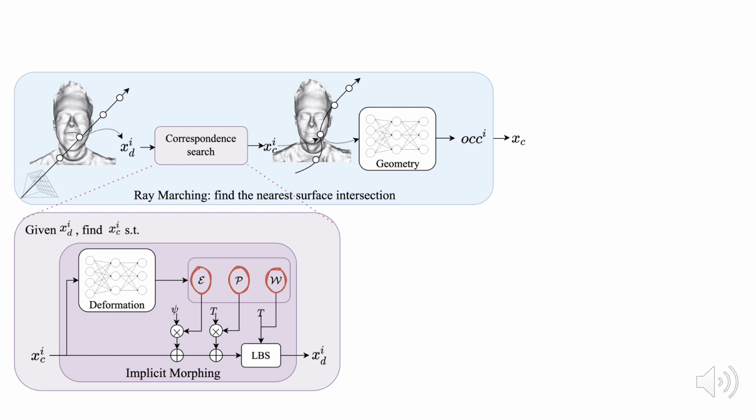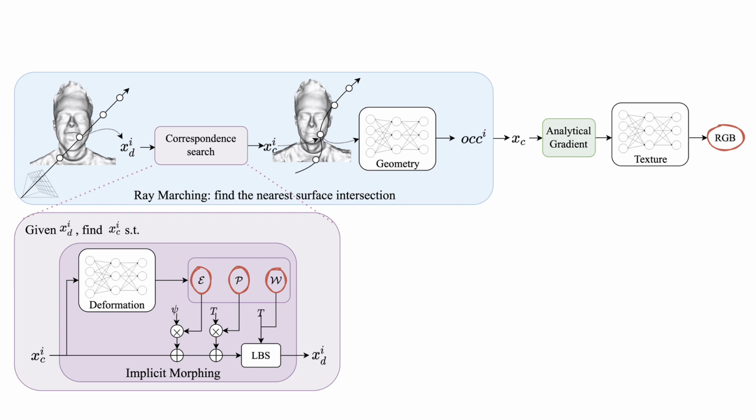We can then determine the occupancy value of the sampled points by querying the geometry network and locate the nearest surface intersection for each pixel. Once the canonical surface point x sub c is located, we can query the texture network to obtain the RGB value for the pixel. But first, we must derive the analytical gradient for x sub c in order to avoid backpropagation through the iterative process.